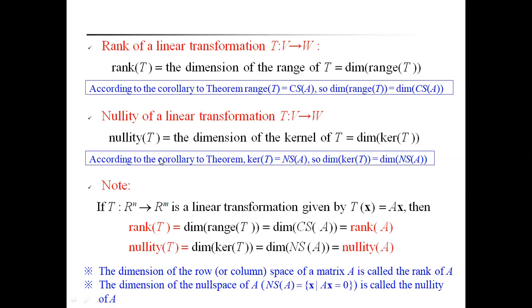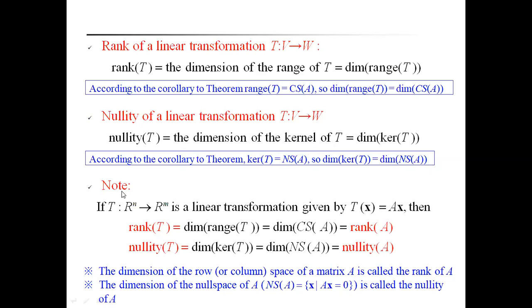In the same way, the nullity of a linear transformation can be defined. The nullity of T is defined as the dimension of the kernel of T. That means the kernel of T is the null space of A. Therefore, the dimension of the kernel of T is equal to the dimension of the null space of A. These points you have to remember.